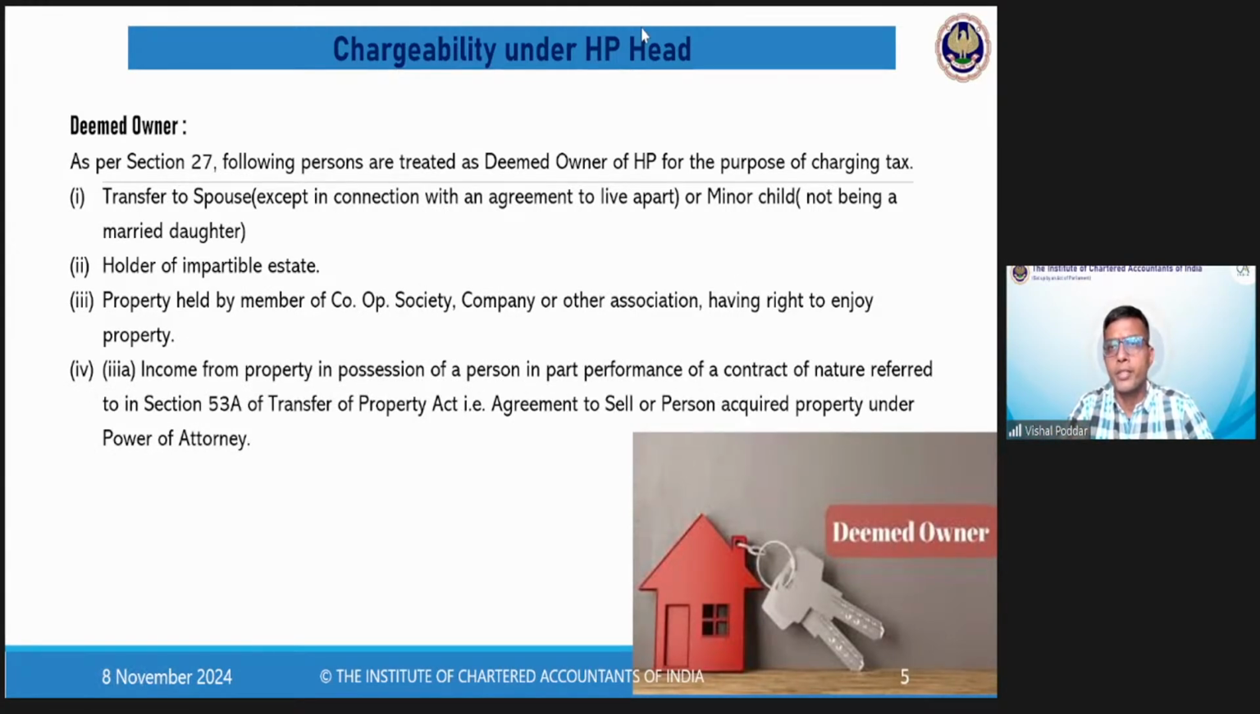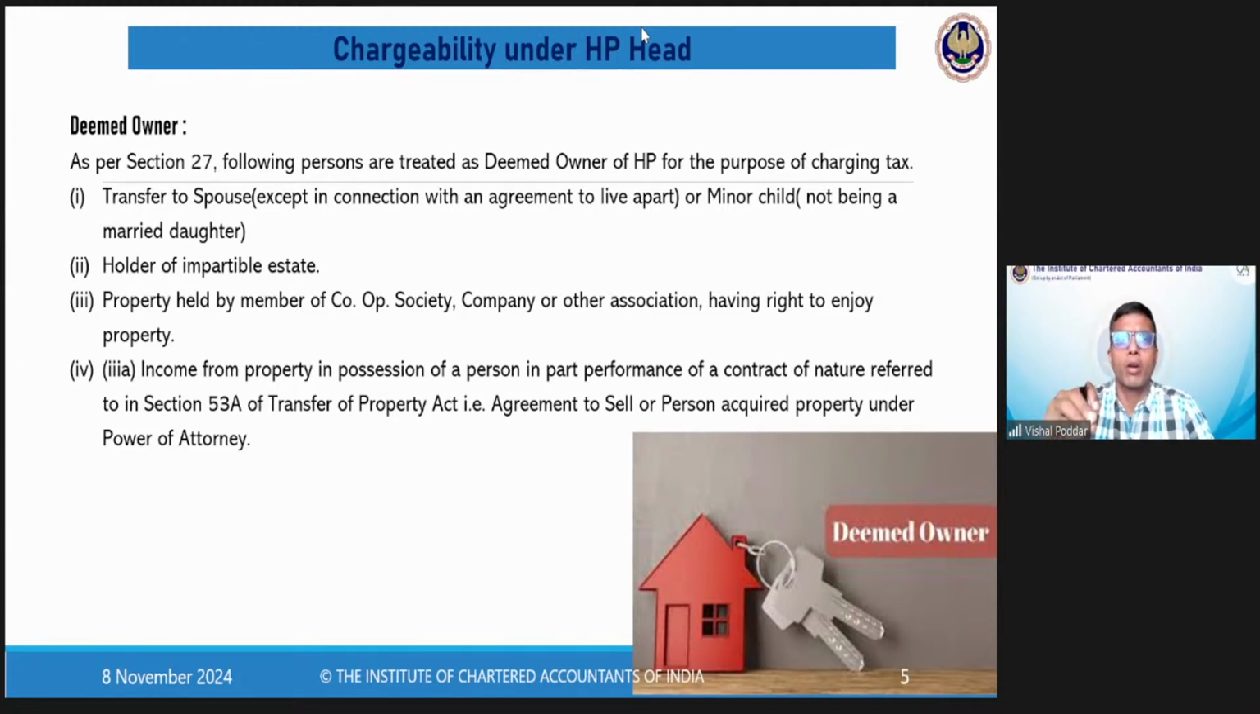Now, the next thing is income from property in possession of a person, which is in part performance of a contract. What is part performance of a contract? It means where the property is not transferred in your name, but you have made the payment, the builder has given you keys, so you have the physical possession of the property, only that for some practical difficulty, the property documents are not yet made in your name. Again, this happens in many cases where in between the builder flees or because of some practical or legal reasons, the property documents could not be transferred to your name.